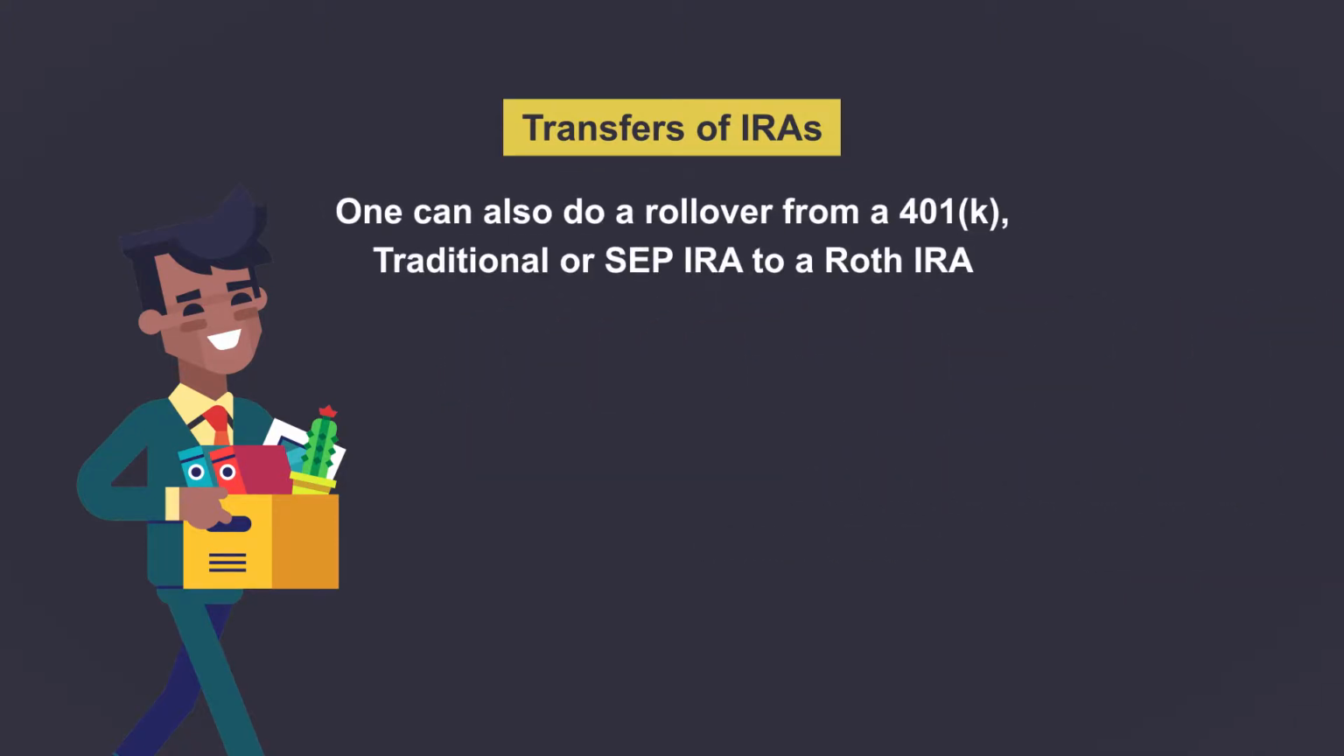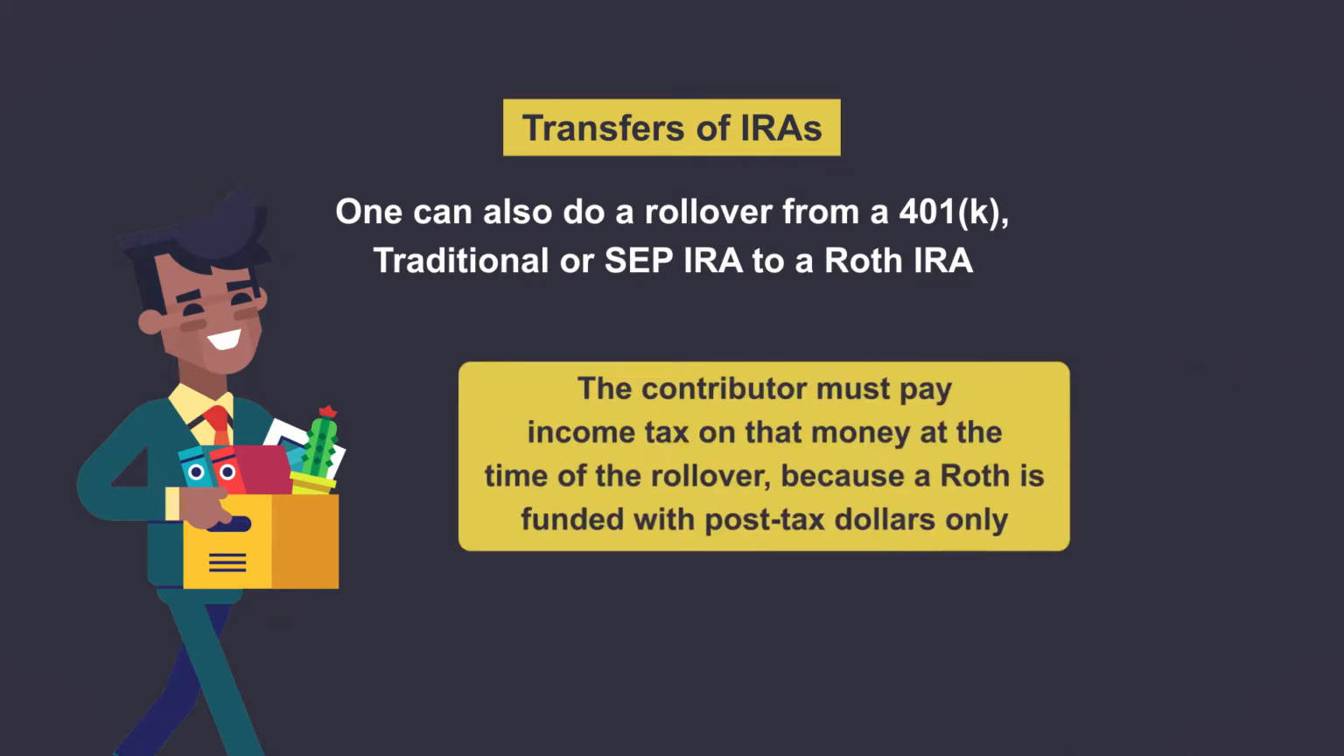One can also do a rollover from a 401k, traditional, or SEP IRA to a Roth IRA. However, the contributor must pay income tax on that money at the time of the rollover, because a Roth is funded with post-tax dollars only.